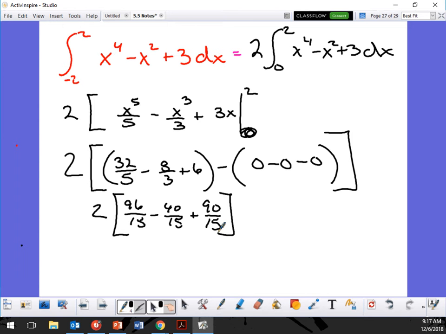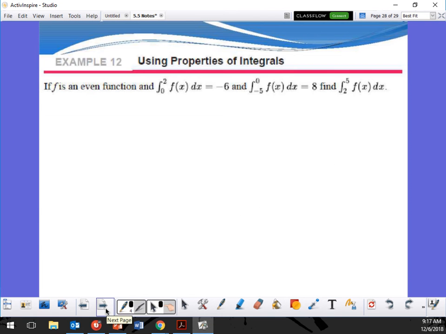Okay, so let me see. That's going to give me 146 over 15. So it's going to be 146 times 2, which is 292 over 15. Yep. Okay, so that's what my area is going to be, because otherwise it would just come out to be 0. All right. Are we okay?